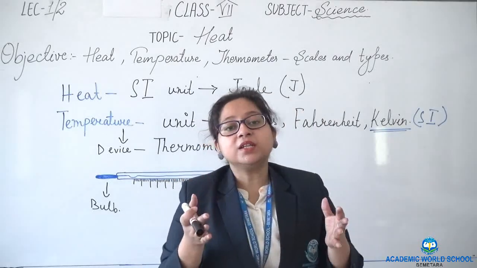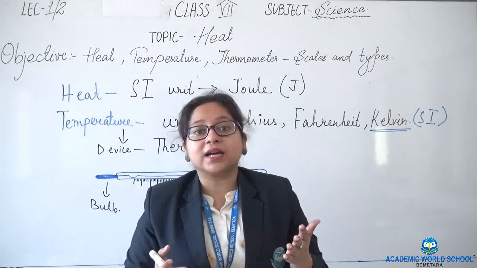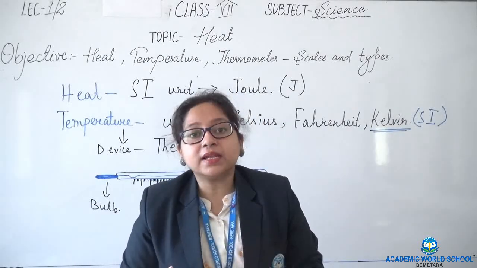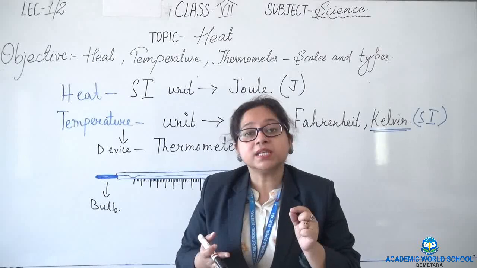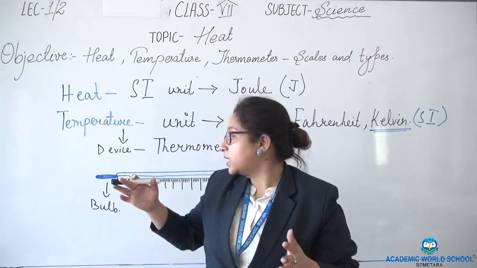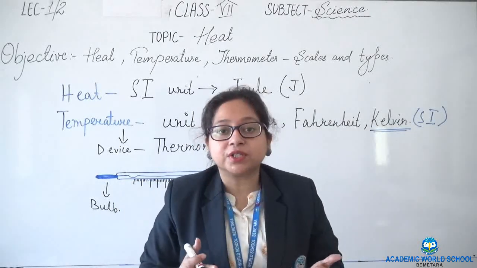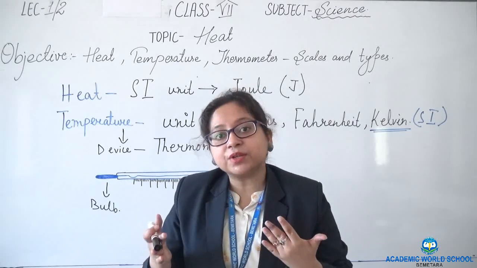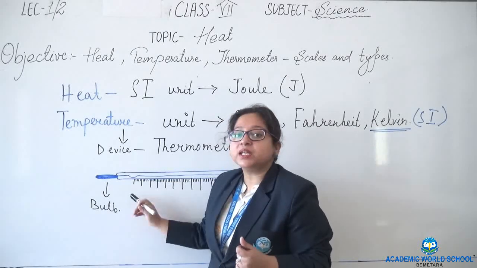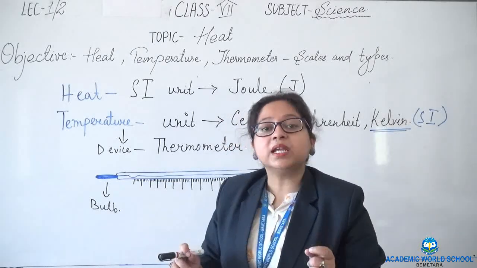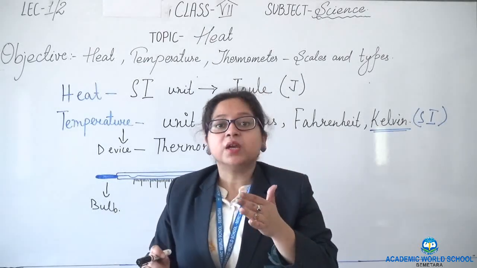Actually, we all know that metals are very good conductors of heat and they expand on heating. The only metal which is present in liquid form is mercury. So we use mercury as the metal in the bulb so that when the temperature is high, it can expand. So why do we use mercury here? Because mercury is the only liquid metal and metals are very good conductors of heat which expand on heating.